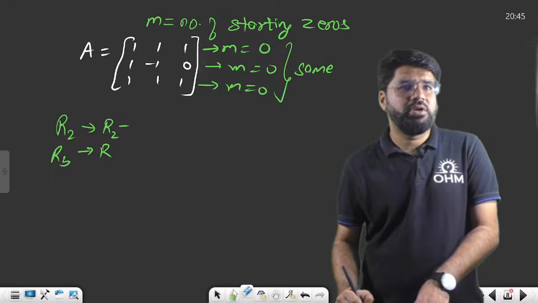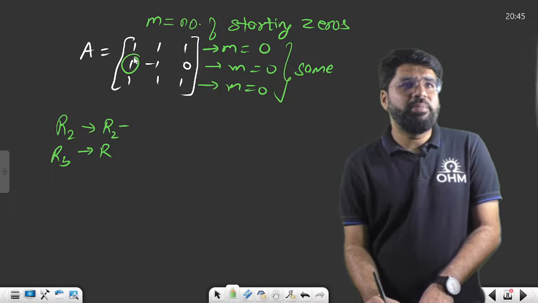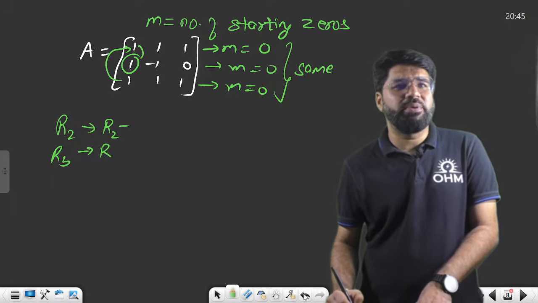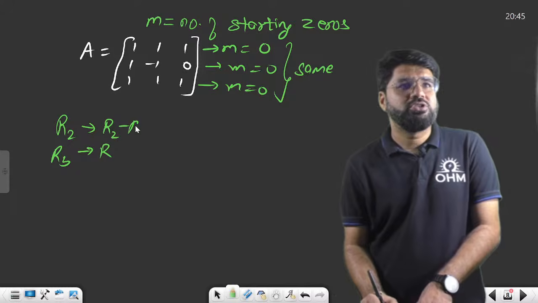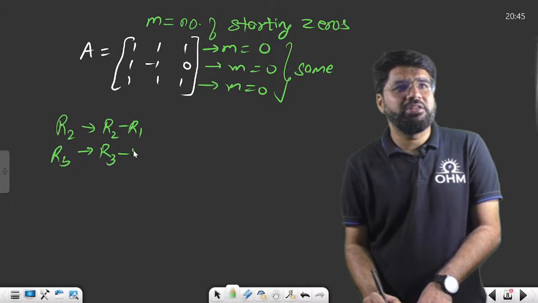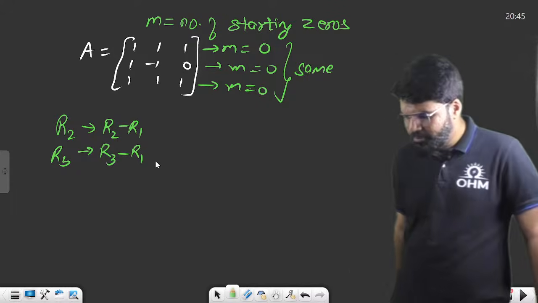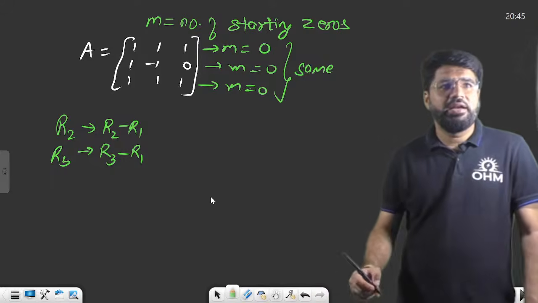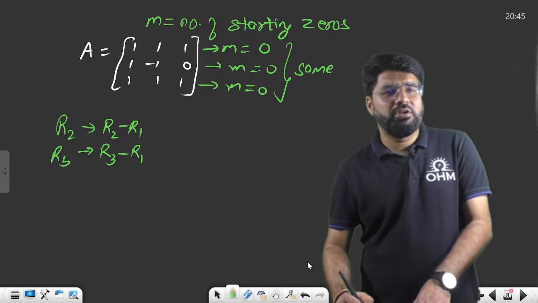Simply R1, sorry, because I need to make it 0. So 1 minus 1. Similarly, R3 minus R1. Just 1 minus 1 will help me make it 0. Okay, so R2 minus R1, and R3 is also R3 minus R1. Correct? Okay, let's do this operation and see what the matrix comes out to after this.